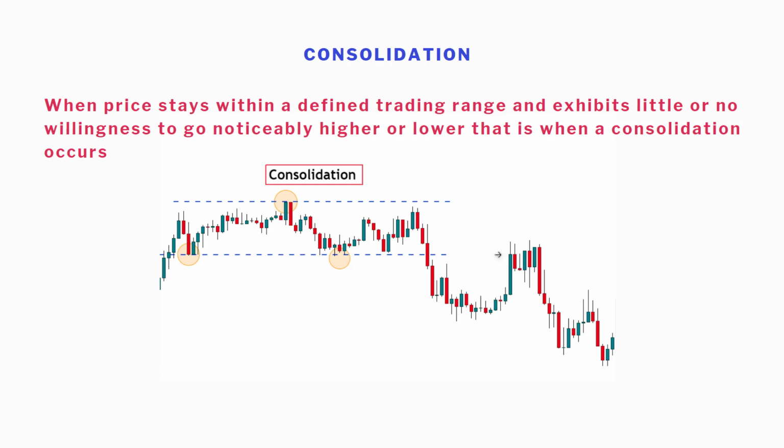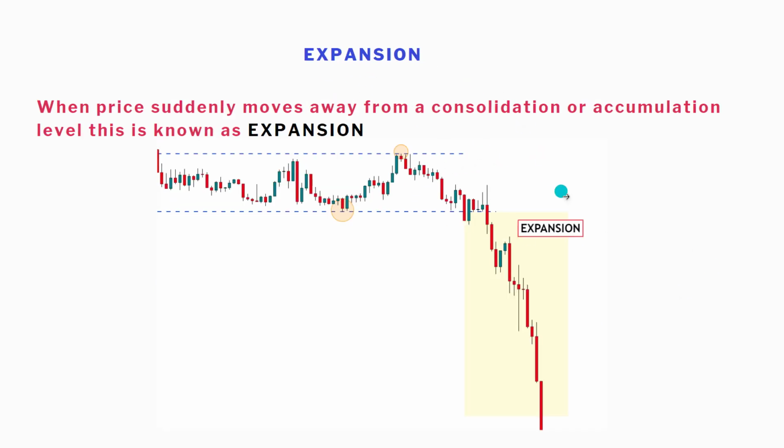I want to make sure that I break it down so you can get an understanding. In such scenarios, you can see price bouncing between two refined and predetermined levels. Okay, so these are the levels you can see. And then the next thing is expansion. After price has consolidated for a while, that is, within a defined trading range, as you can see here, you always see an expansion.